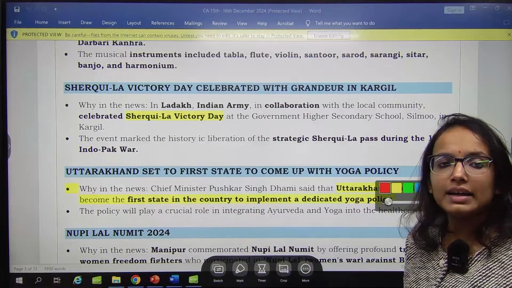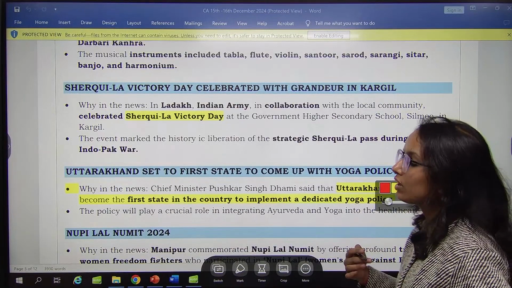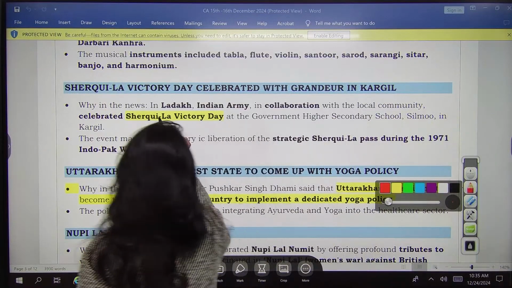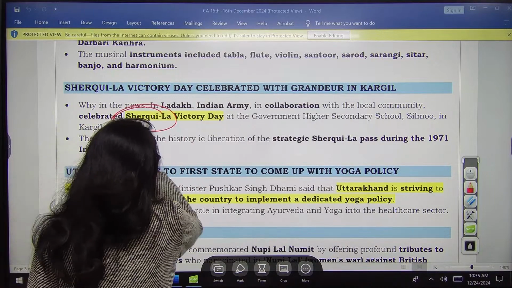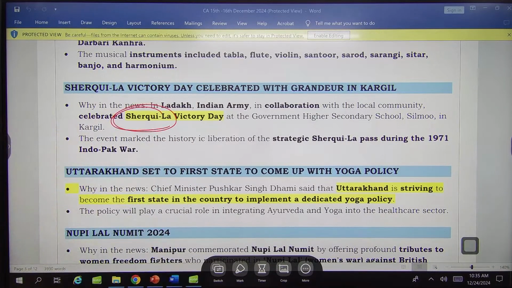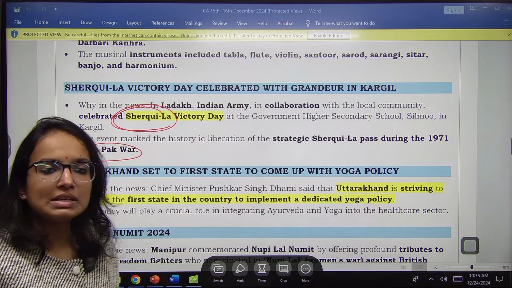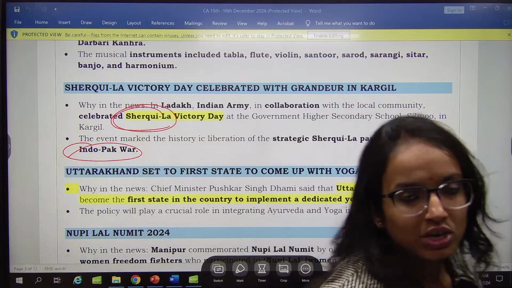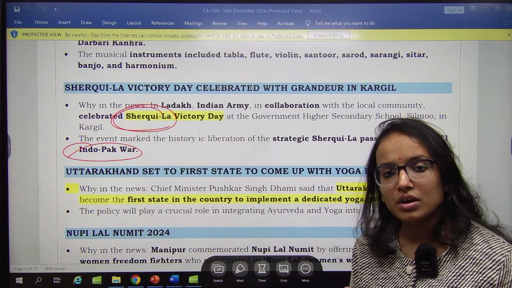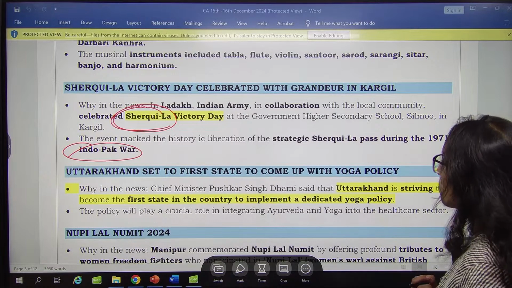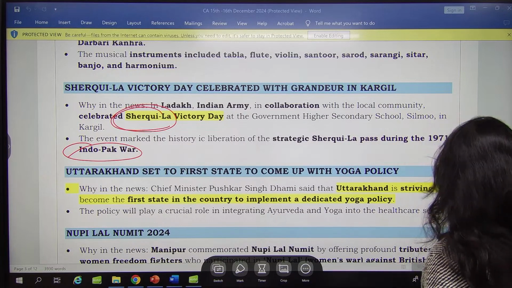Then in Ladakh, the Indian Army in collaboration with the local community has celebrated Sharkila Victory Day. Sharkila is one of the passes which was liberated in the 1971 Indo-Pak War. So this marks the liberation of the Sharkila Pass during the 1971 Indo-Pak War, and it has been celebrated.